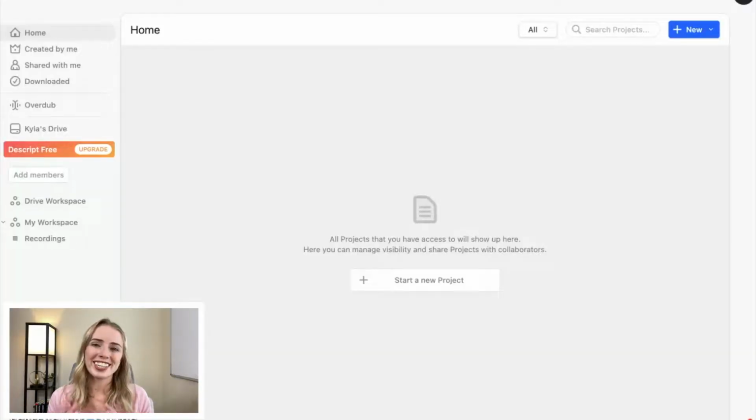For our desktop method, the application that we're gonna be using today to make our lives 10 times easier is Descript. Now, what's really awesome is Descript has a free plan, and that is what I'm using to show you guys. And they actually give you up to 3 hours of free transcription, which is quite a lot, considering you're using this only for short form content. That short form content isn't going to be very long, obviously, because it is short form. So that should give you plenty of time to try this application out, see if you like it, and then decide if you want to upgrade to one of their paid plans.